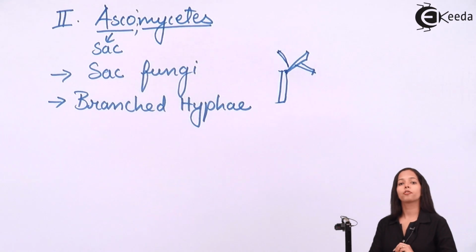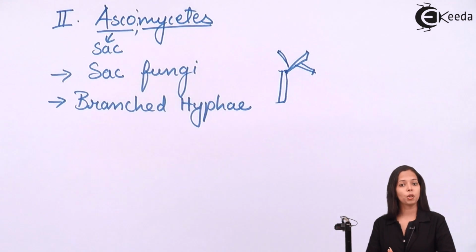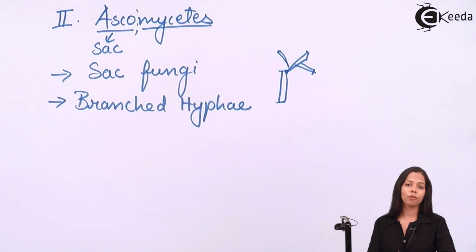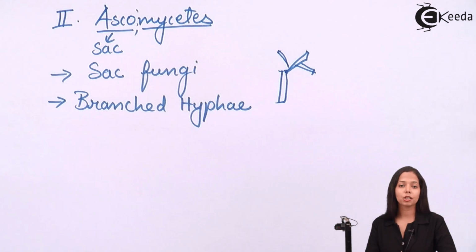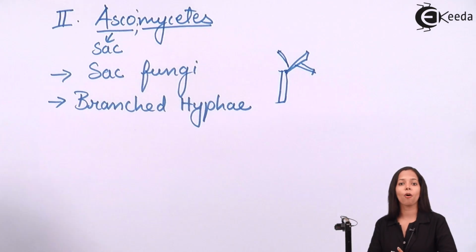The next thing which we have to discuss is regarding asexual and sexual process. Speaking about asexual process, in case of Ascomycetes, it is through spore formation. Now I hope you remember which type of spores will be formed for asexual process. The spore formed is exogenous spore. So asexual process takes place with the help of exogenous spore formation.